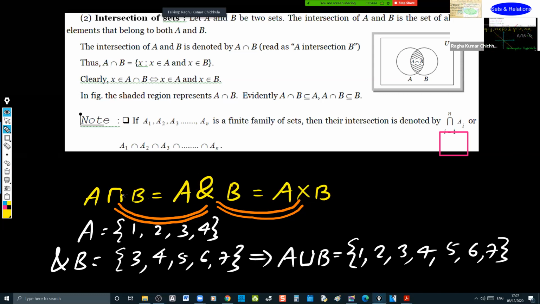So all these are equal. Intersection means AND. That means A and B; you read it as A and B. Previously, it is A or B. Here it is A and B. A and B is A cross B, of course; further you will be getting that in relations. This is into, I'm talking about multiplication. Further, its application will be in probability.